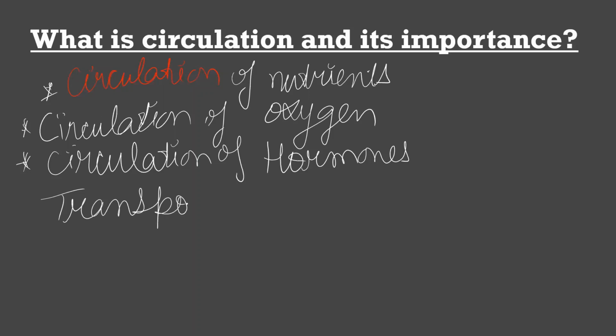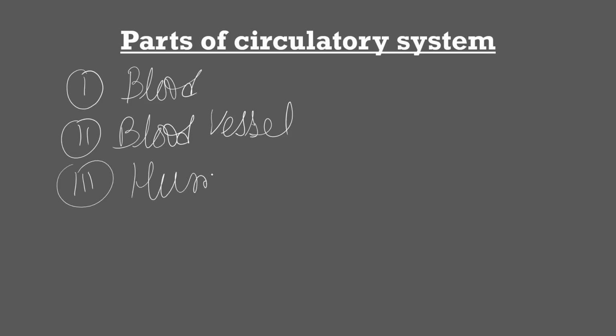What is the function of transportation? To carry things from one part of the body, or from one place, to another. So it is the transport system of the human body. Now let us talk about the various parts of the circulatory system. They are blood, blood vessels, and of course the very important organ, the human heart. We will study all these one by one.